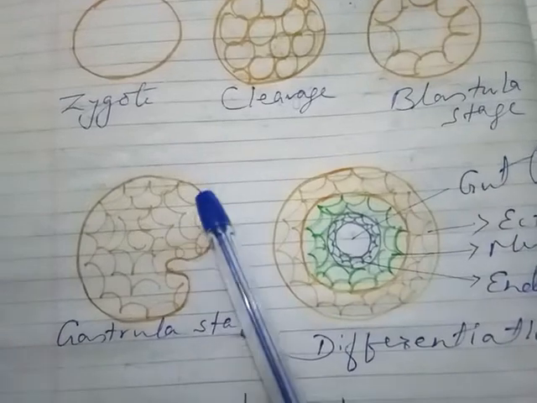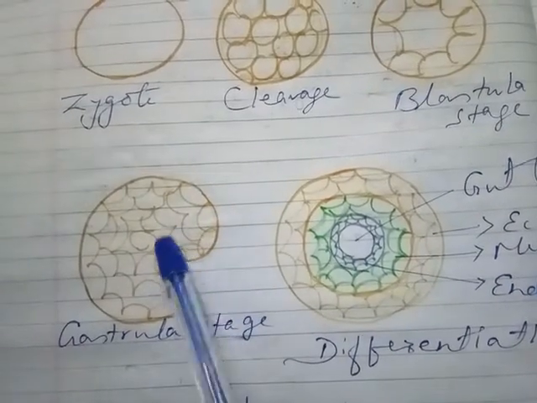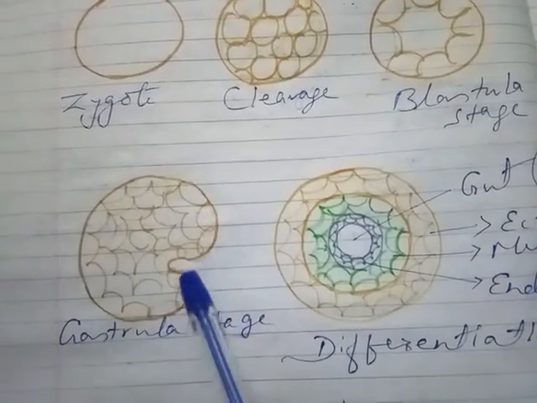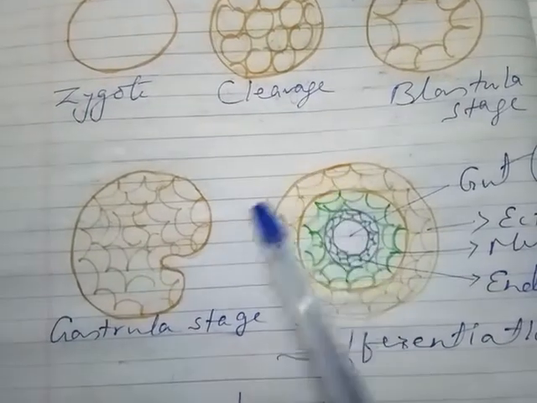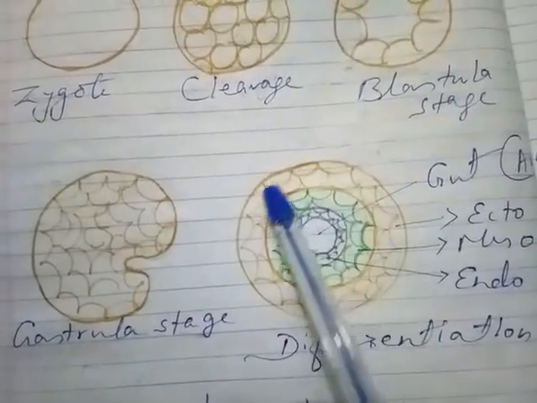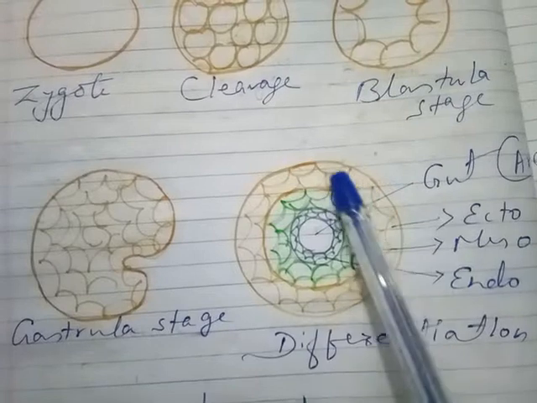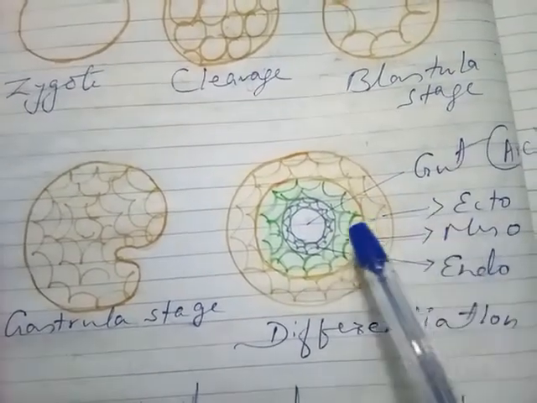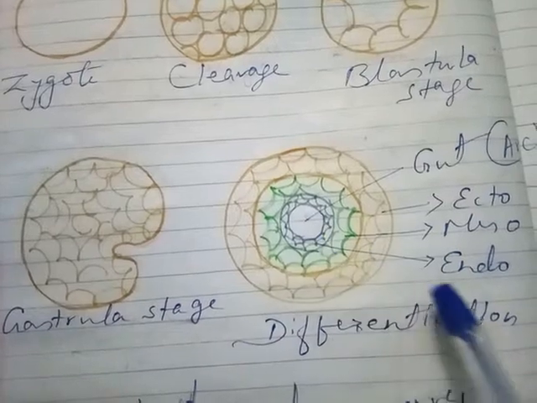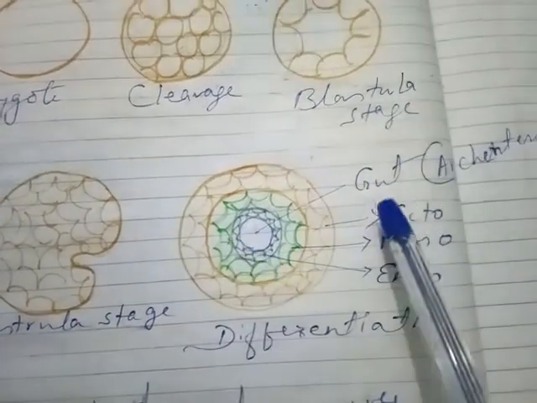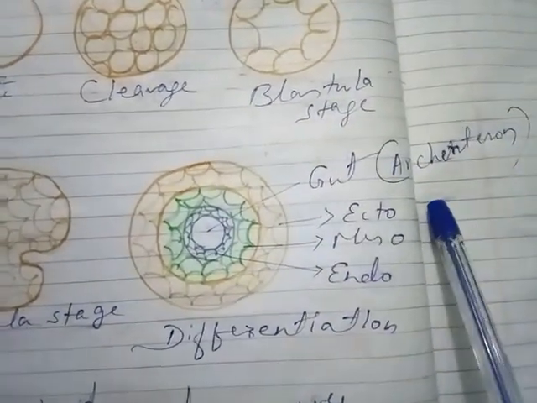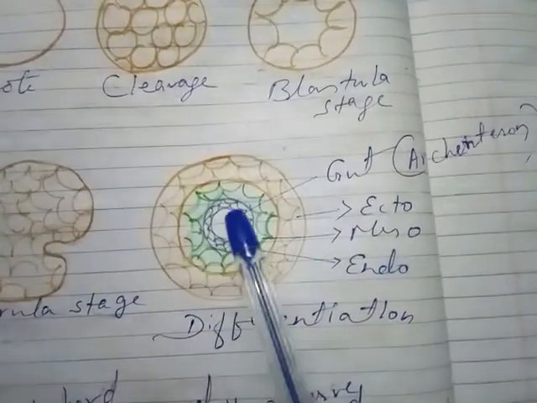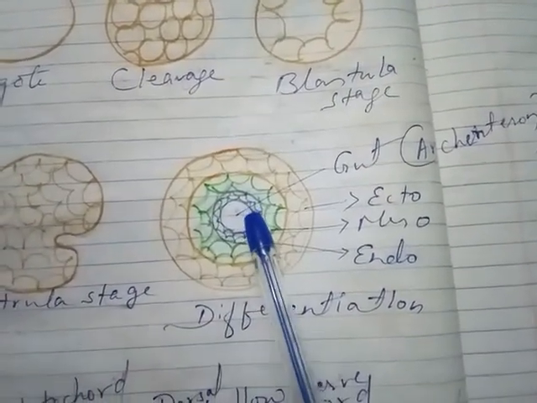Now what happens here? The cells start moving inside, and as they move further, they arrange themselves into three layers this way, and a new cavity is formed. These are the ectoderm, mesoderm, and endoderm, and the cavity is called the gut, or archenteron. That is the hollow portion present from mouth till anus.